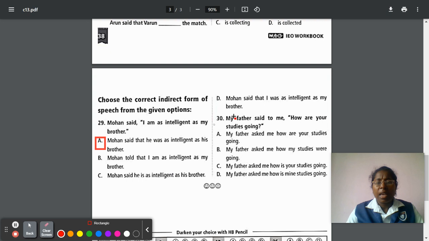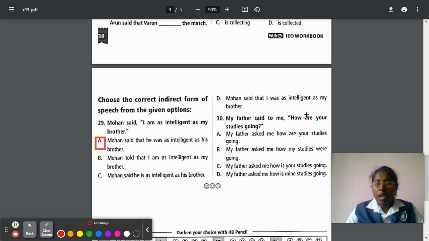Next, question number 30. My father said to me, how are your studies going? So before we saw only the same person, the same persons are mentioned. Here the person who is hearing is also mentioned. So here itself we should convert. Here said to is given, so we can convert into asked. So my father asked me how.